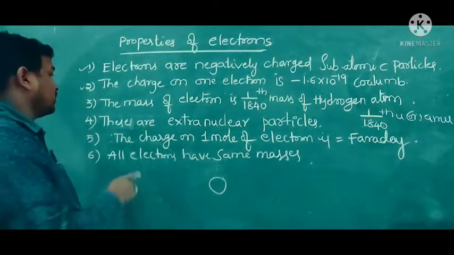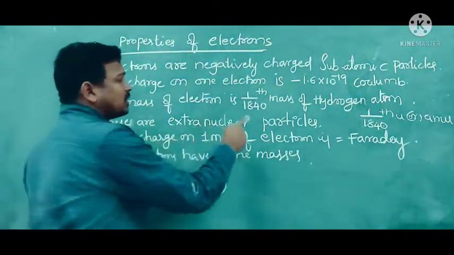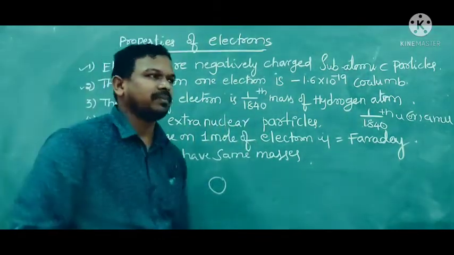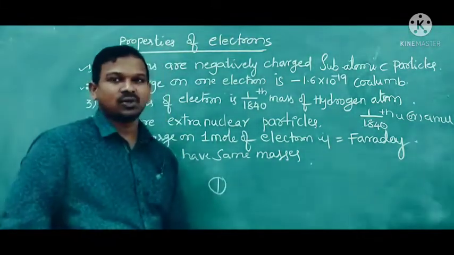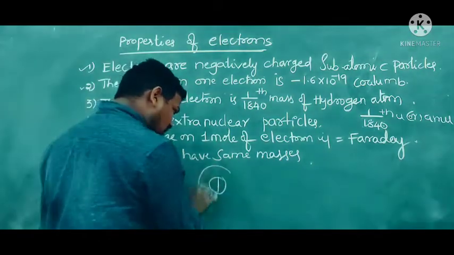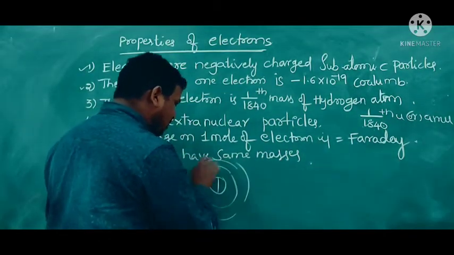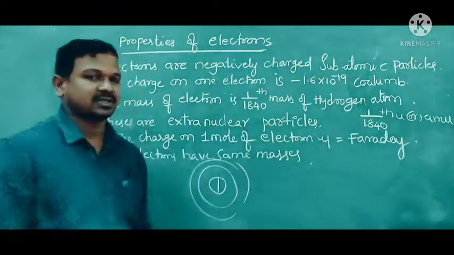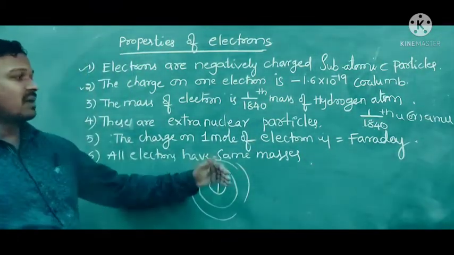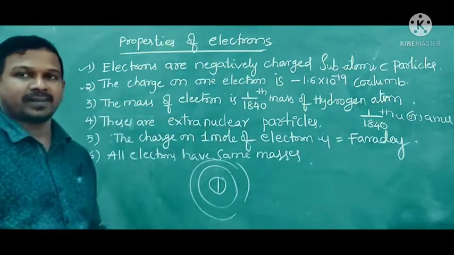These are also called extranuclear particles, meaning in the nucleus we know that protons and neutrons will be there, and these electrons rotate outside the nucleus. That's why we call them extranuclear particles. The charge on 1 mole of electrons is called Faraday.